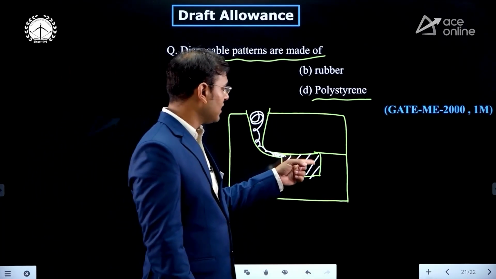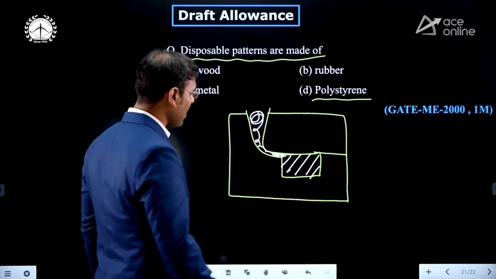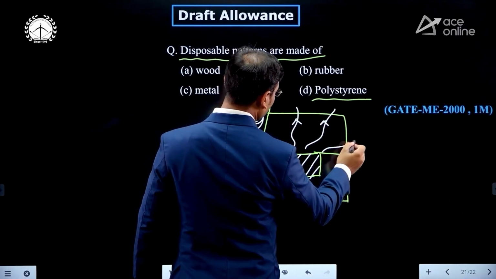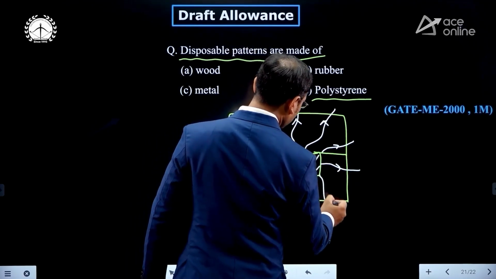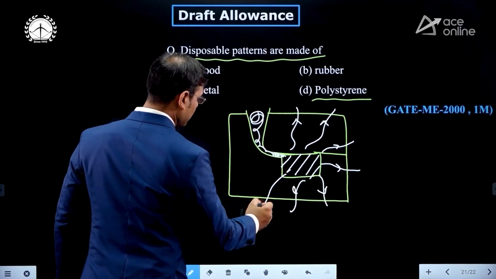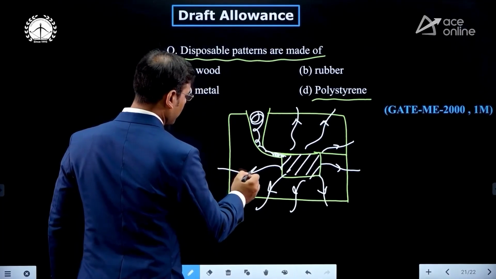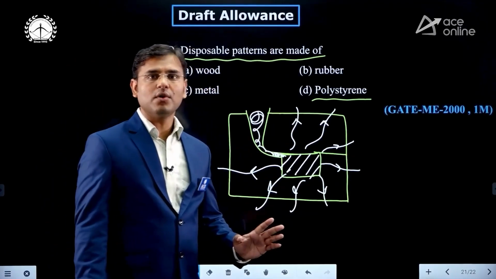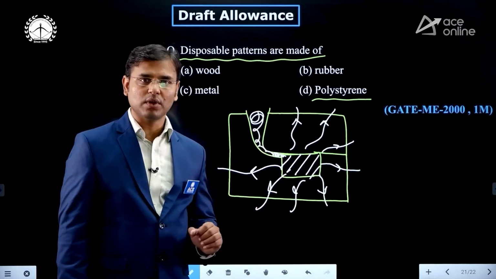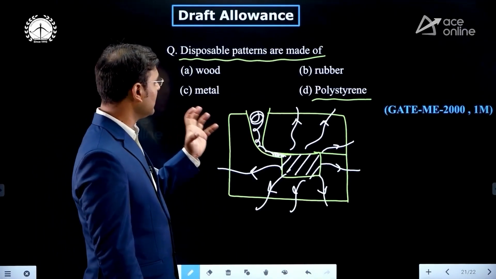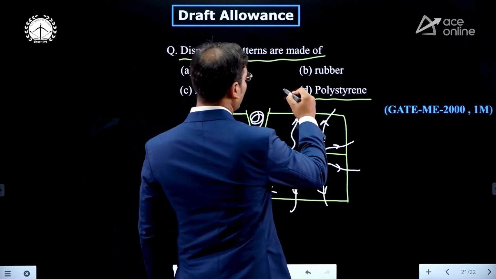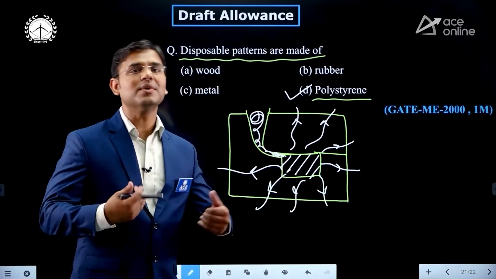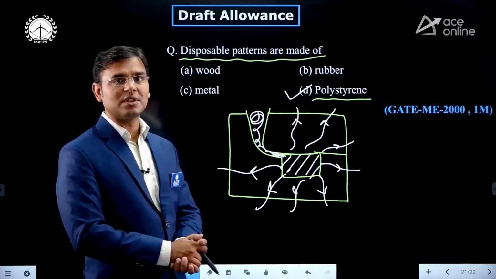Hence the polystyrene is melting and evaporating, and the evaporated polystyrene will go outside the mold through the porosity property of the mold. The polystyrene going out through the mold cannot be collected. Hence we say the disposable pattern is made up of polystyrene, because once it is used, it is not possible to use it again. Hence it is the disposable pattern.